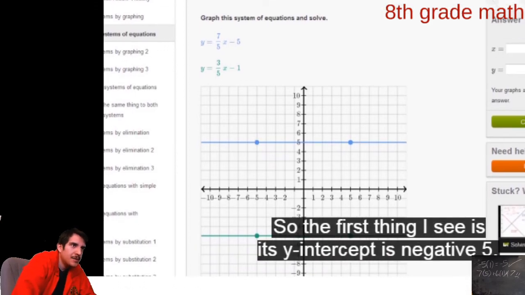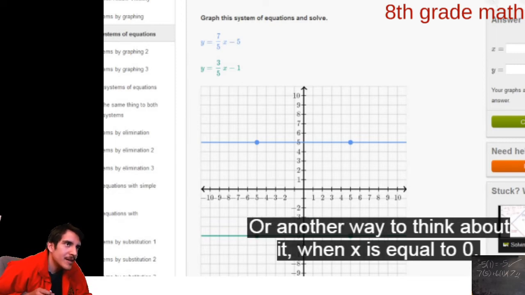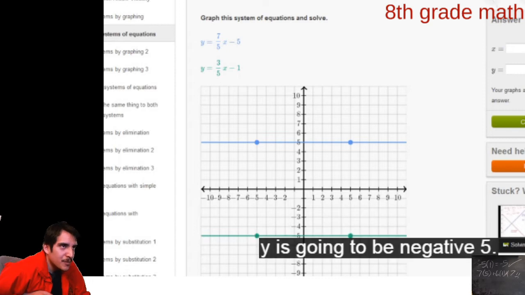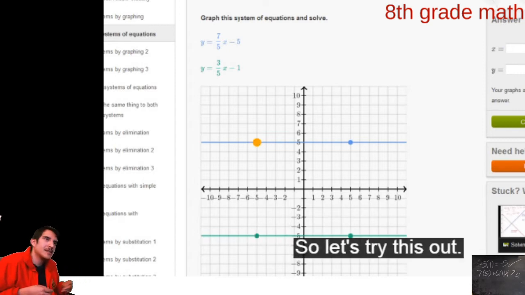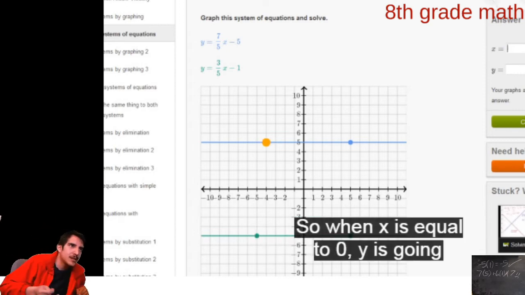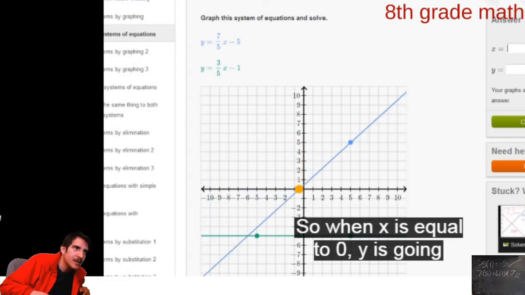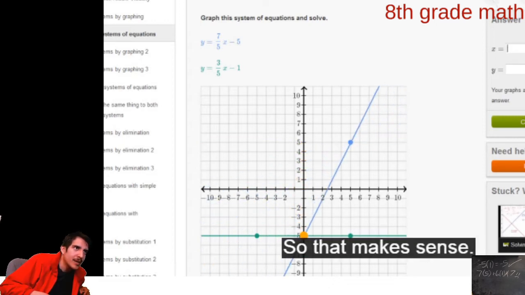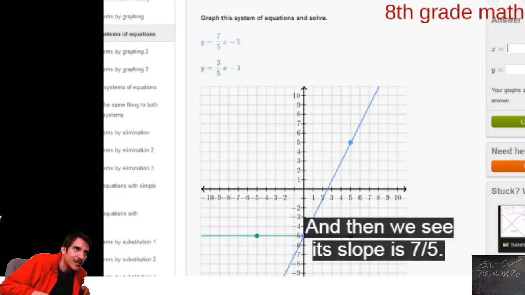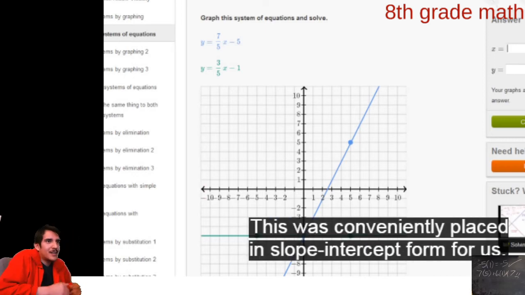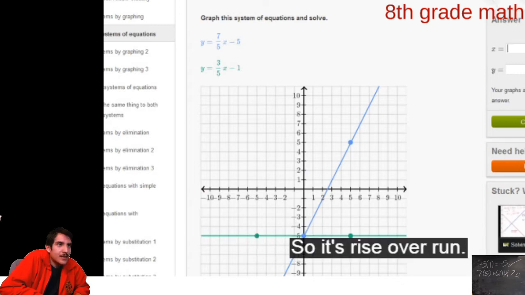So the first thing I see is that its y-intercept is negative 5. Or another way to think about it, when x is equal to 0, y is going to be negative 5. So when x is equal to 0, y is going to be equal to negative 5. That makes sense. And then we see its slope is 7/5. This was conveniently placed in slope-intercept form for us. So it's rise over run.